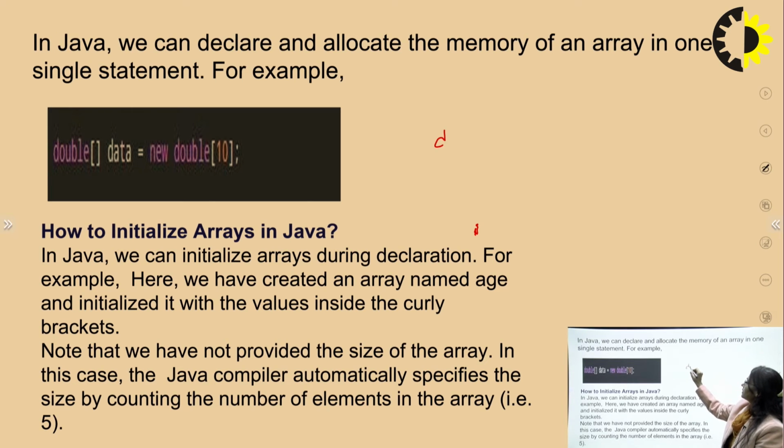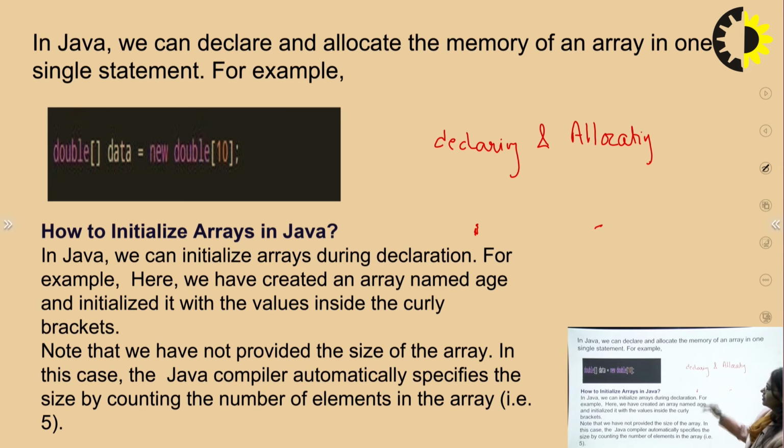Declaring and allocating can be done in a single line of a statement. Now we are declaring an array with a double data type, and inside it 10 is the memory size, that is how much allocation will be provided for this particular array.